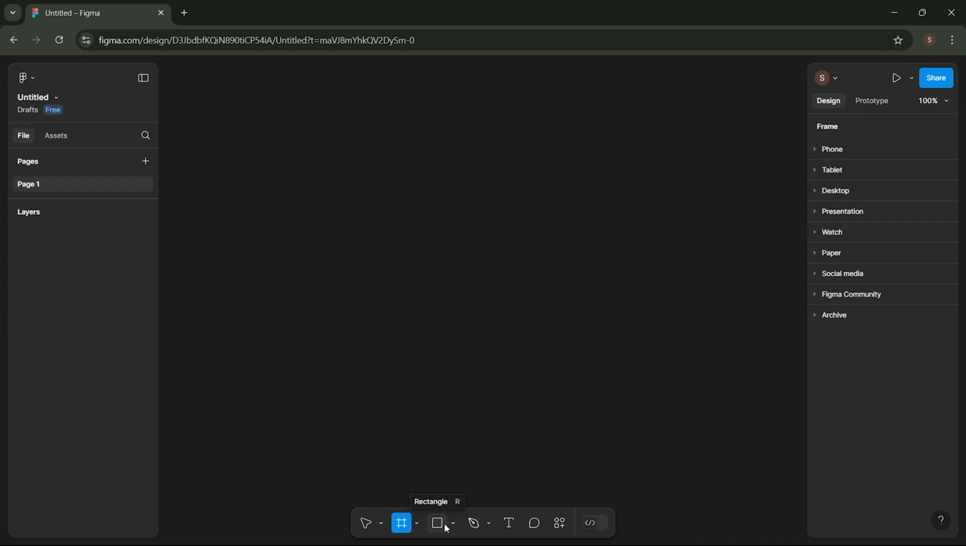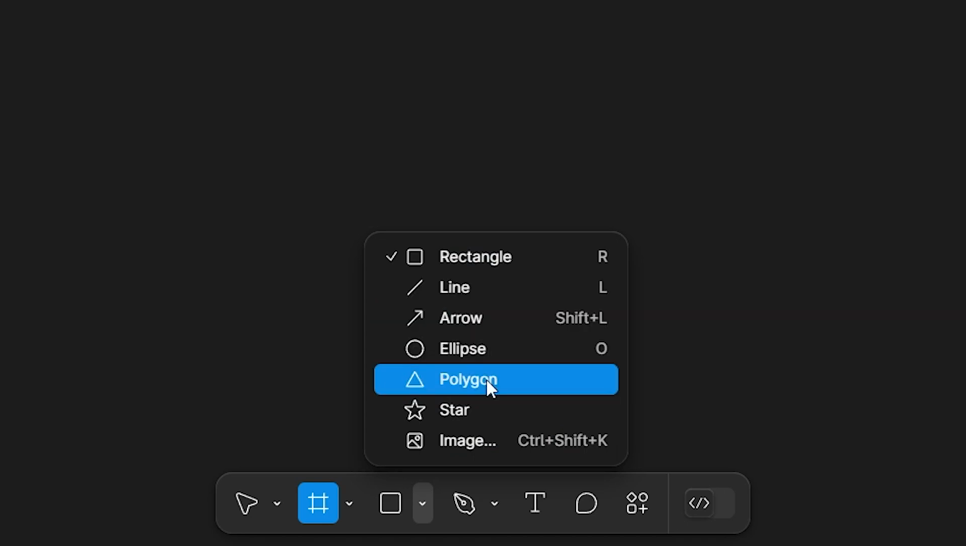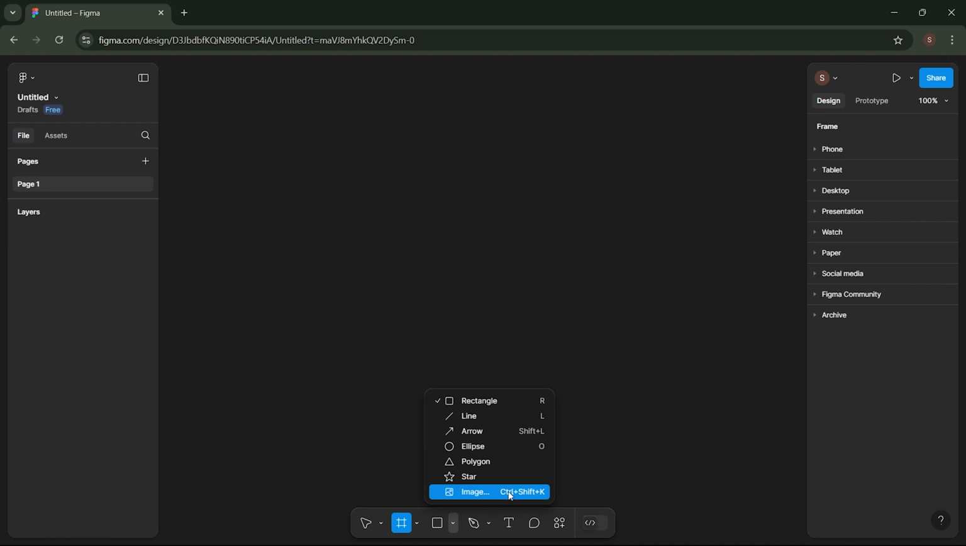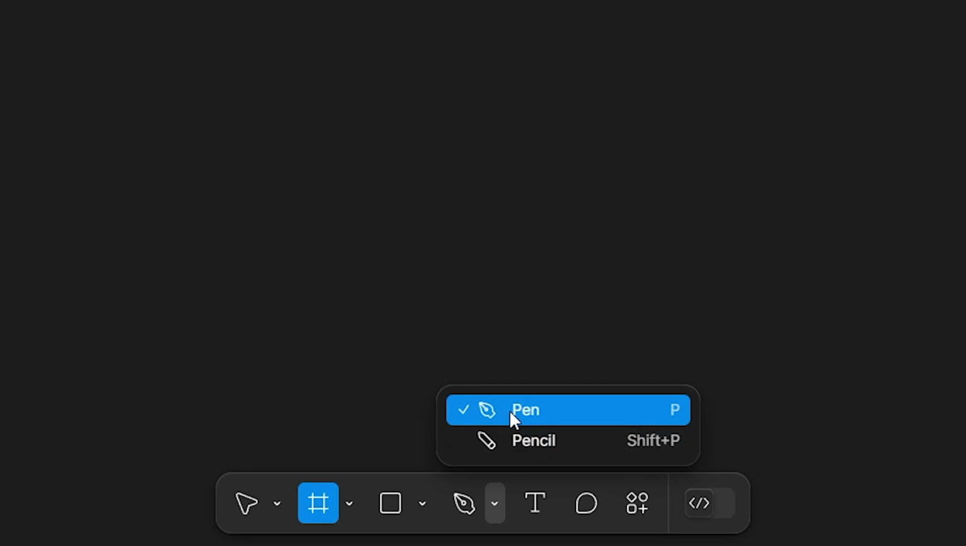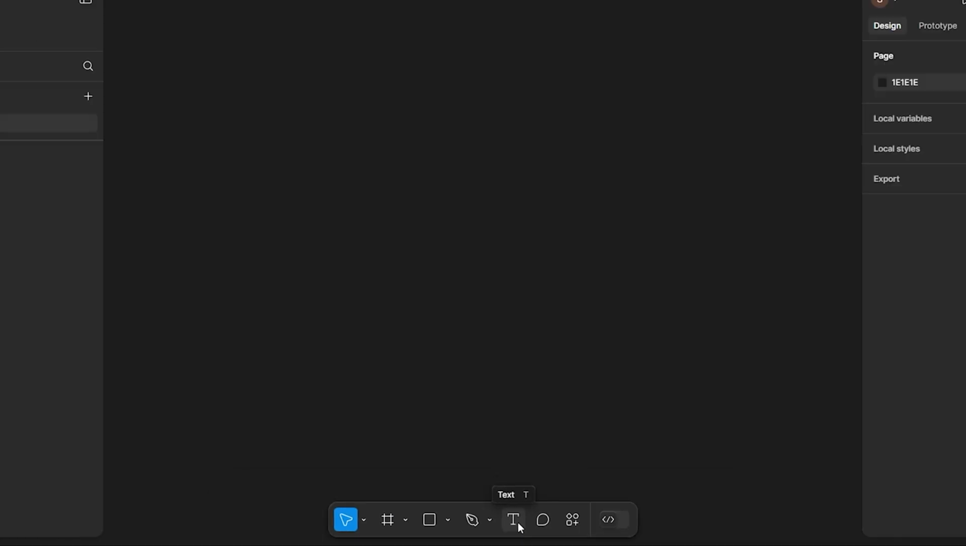The next tool is the Rectangle tool. If you click the arrow next to it, several more tools will appear, like Line, Arrow, Ellipse, Polygon, Star, and Add Image. We'll learn how to use these tools in the next video. After that, we have the Pen tool and the Pencil tool, which we will also cover in the next video. Next to the Pen tool is the Text tool, which is used to provide information in a website project.